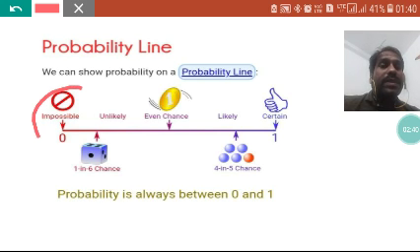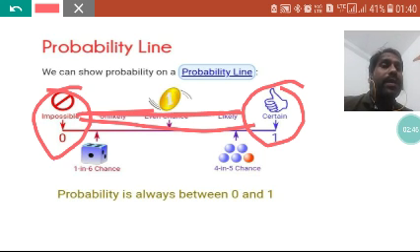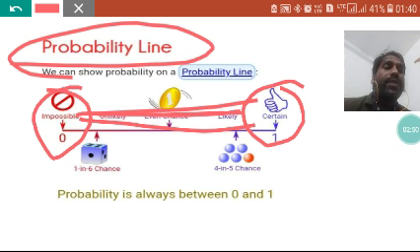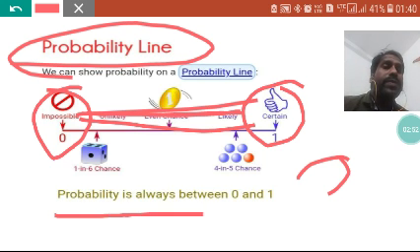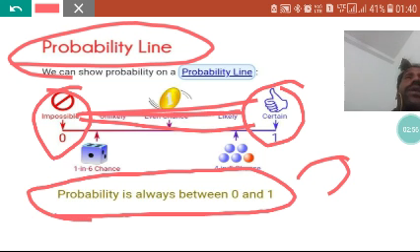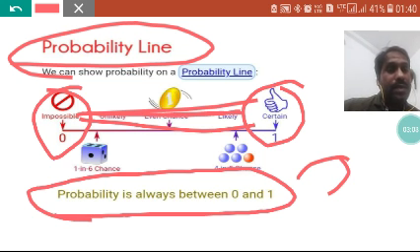Impossible means 0, certain means 1. In between that only the probability is taking place. Probability is always between 0 and 1. If it is coming more than 1, that means you have made a mistake. It should not come more than 1, and it should not come less than 0.